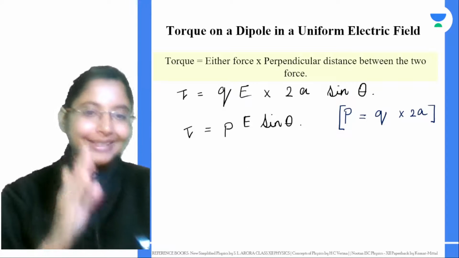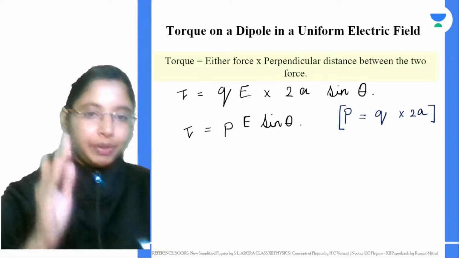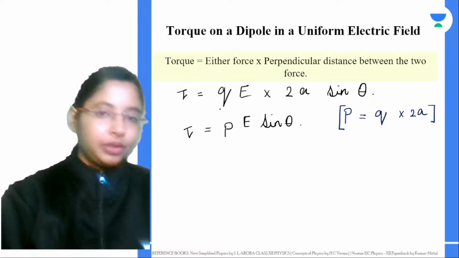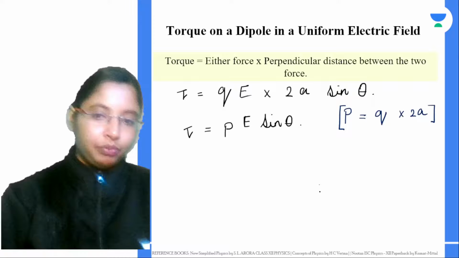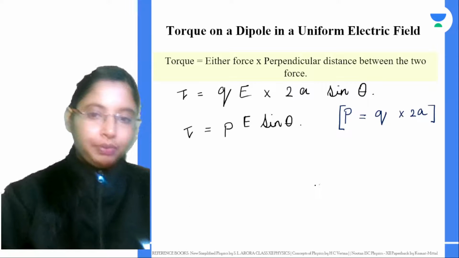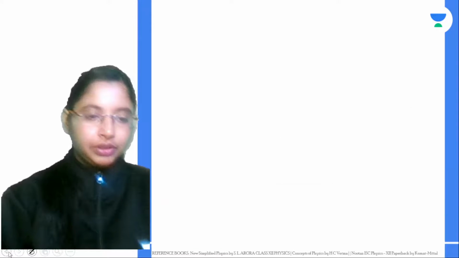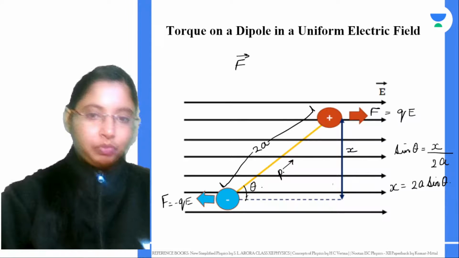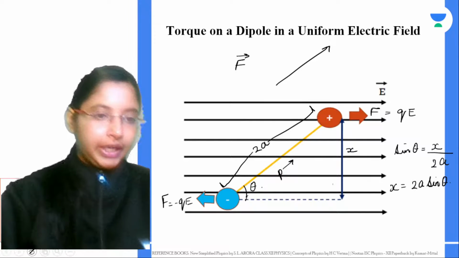Now the direction of the torque is perpendicular to these two. The dipole moment is always from the negative to the positive charge, so the dipole moment P is in this direction.